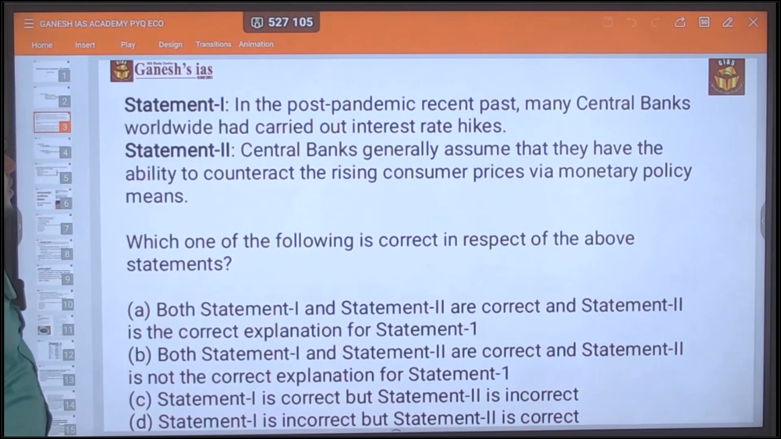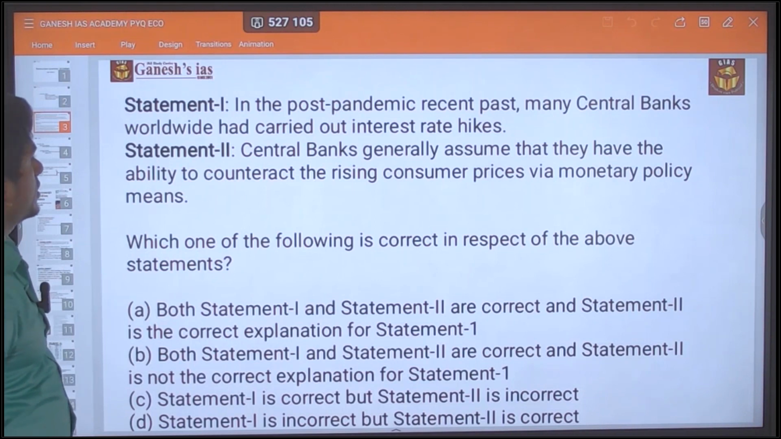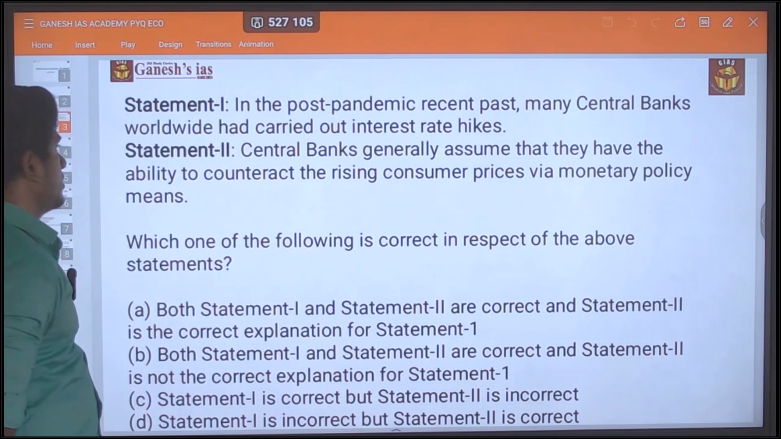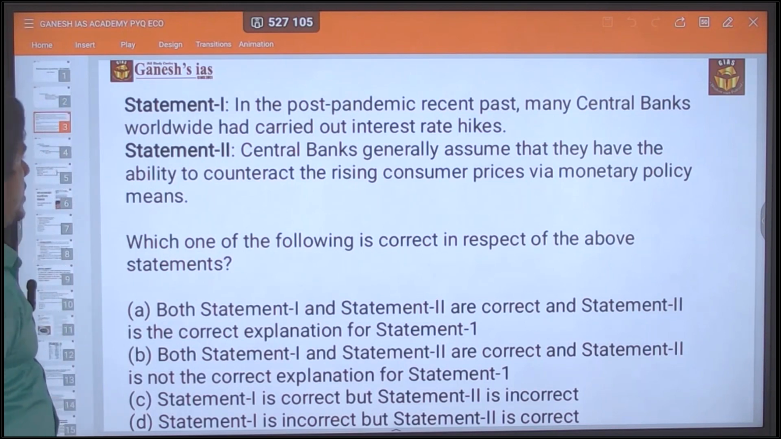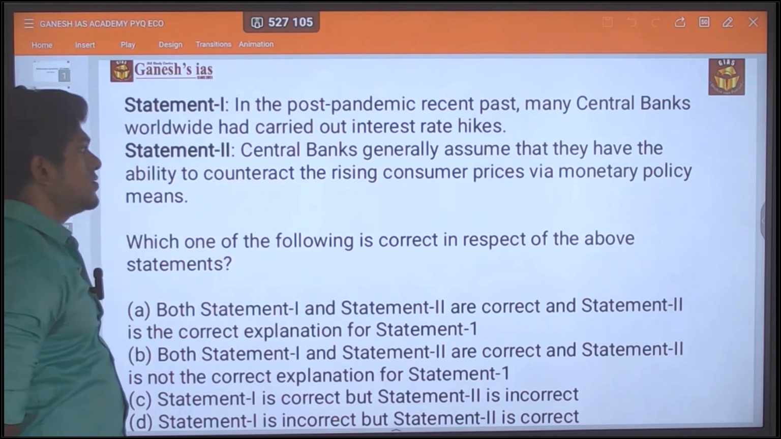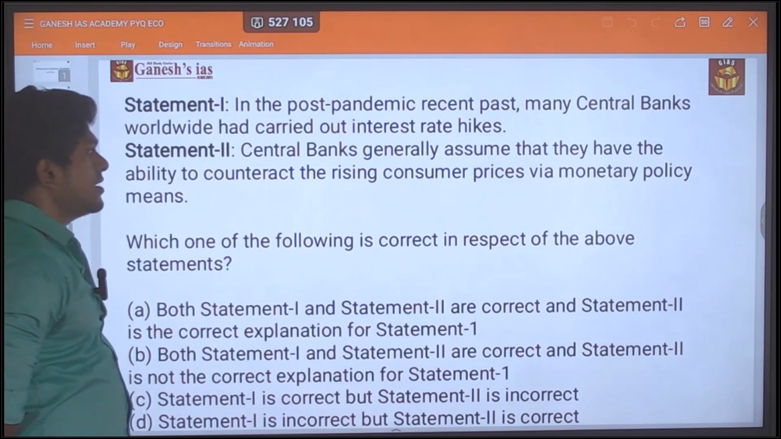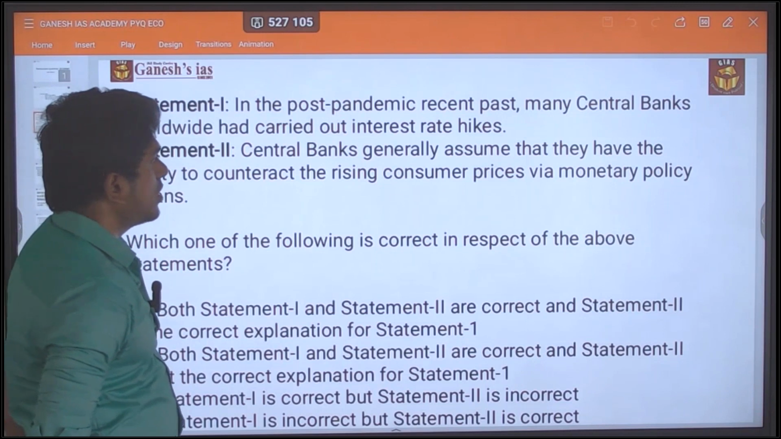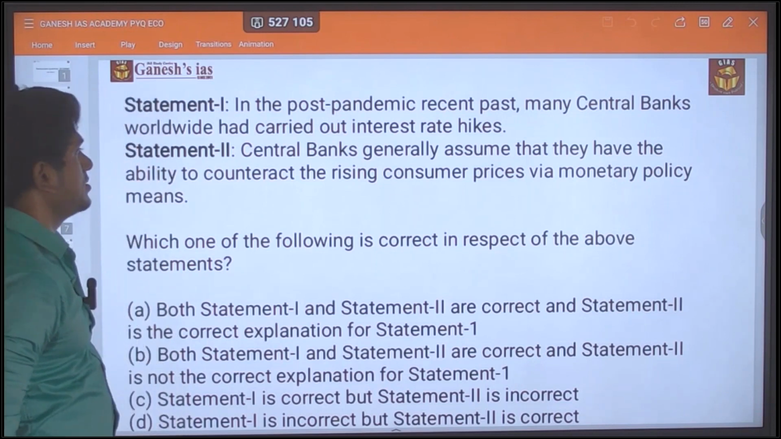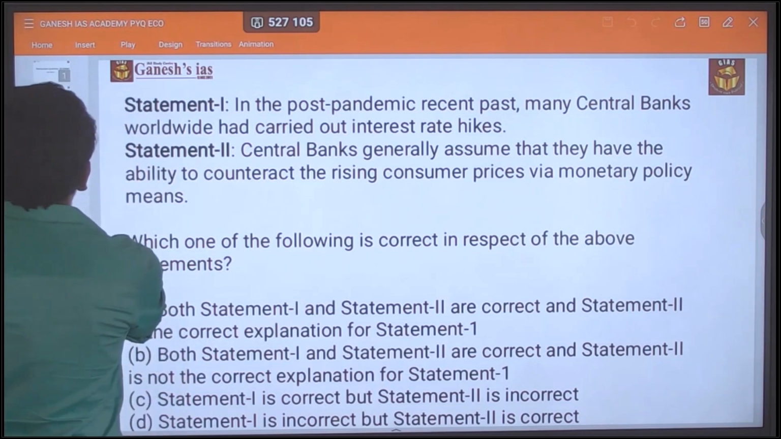Statement 1: In the post-pandemic recent past, many central banks worldwide had carried out interest rate hikes. Okay. Next, statement 2: The central bank generally assumes that they have the ability to counteract the rising consumer price via monetary policy means. Simple.